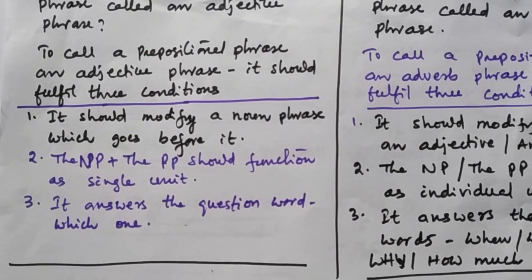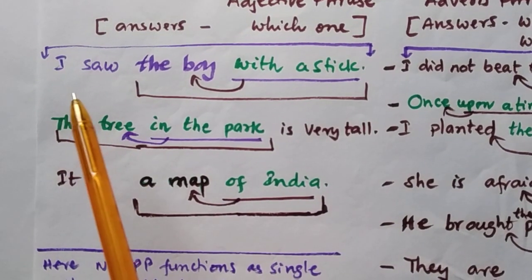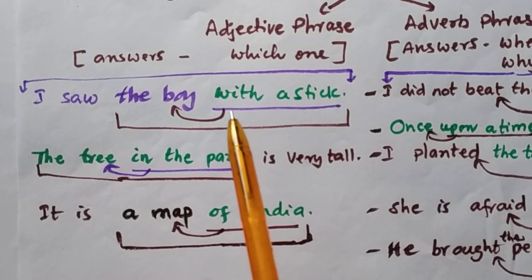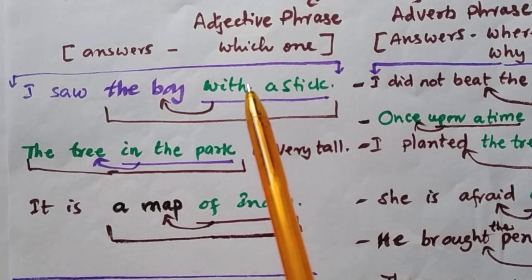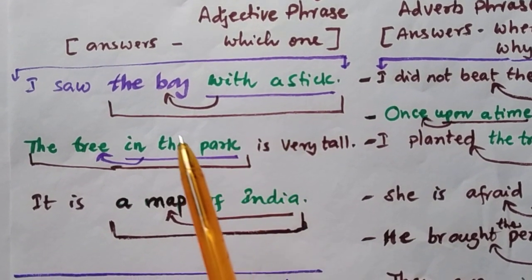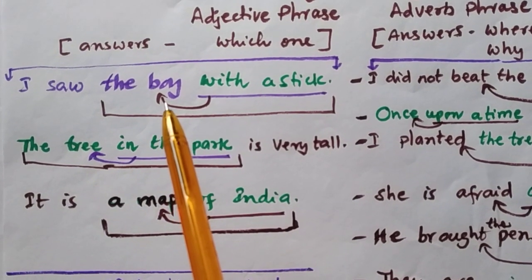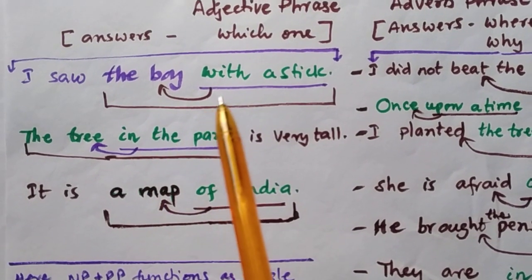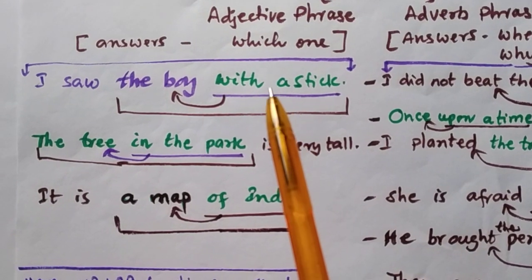Let us see with some examples. I saw the boy with a stick. Here the prepositional phrase is with a stick. Here this prepositional phrase describes or modifies the noun phrase which goes before it. This is the first condition. And second one, this noun phrase plus this prepositional phrase will function as single unit.